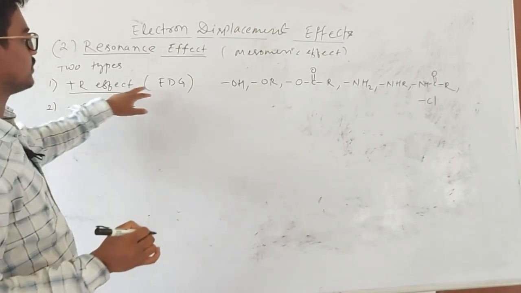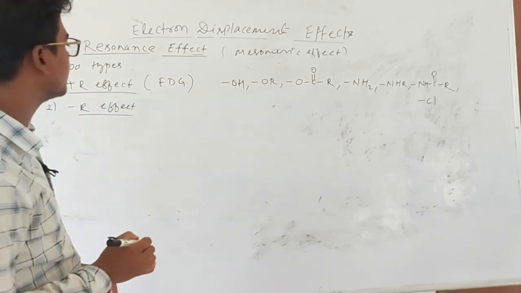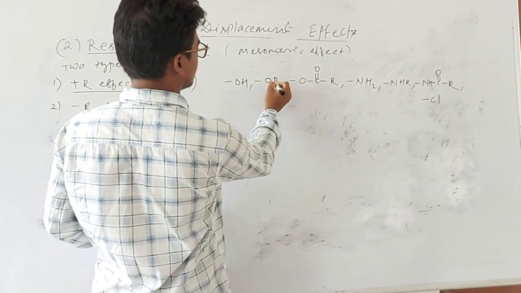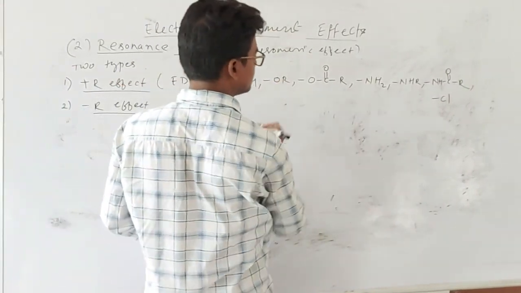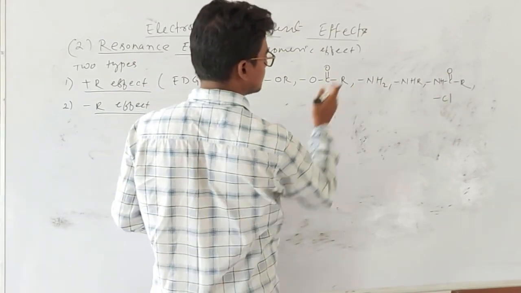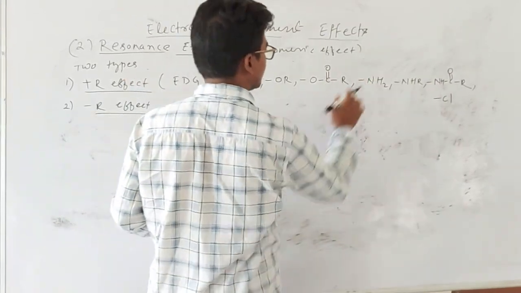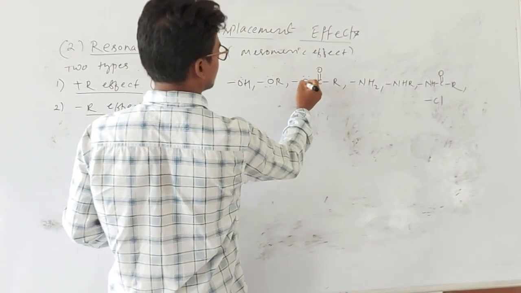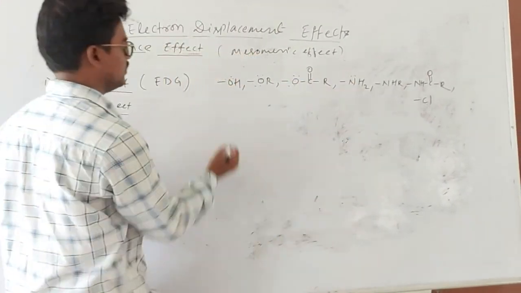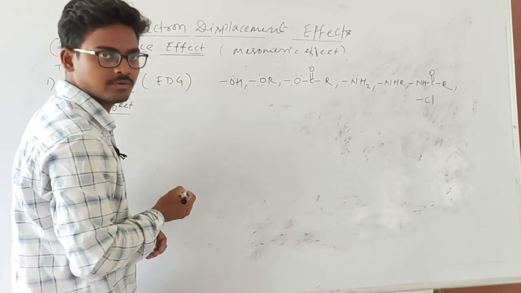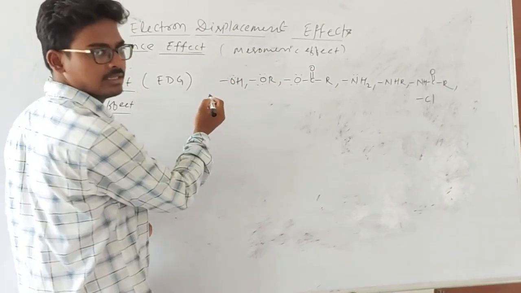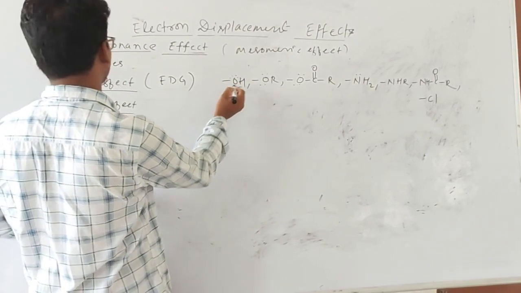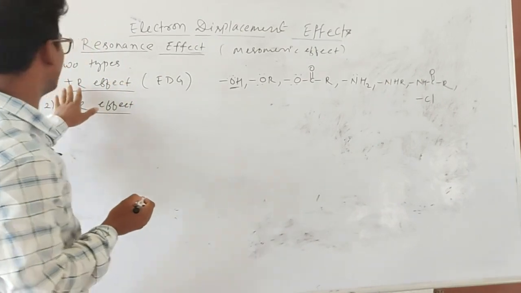The plus R effect is shown by electron donating groups. So what are the electron donating groups? This is alcohol, this one is ether, then this is ester, and this is amine. These are all electron donating groups. That means they contain electrons which they can donate. As they are electron donating, they have electrons, so these are considered to show the plus R effect.